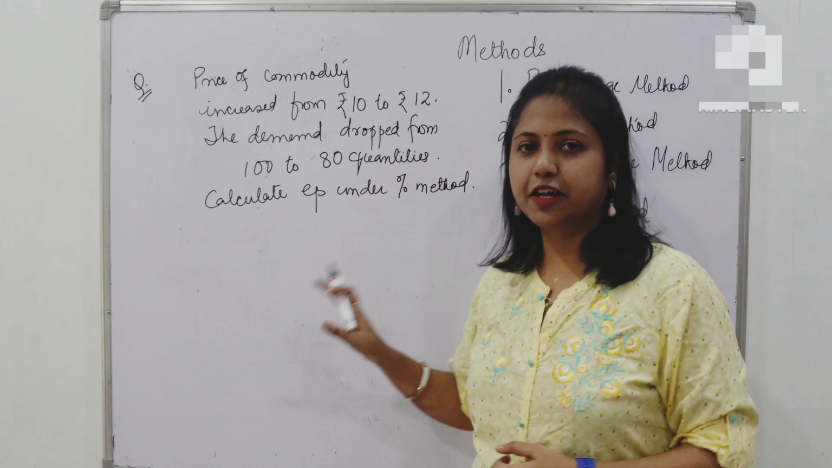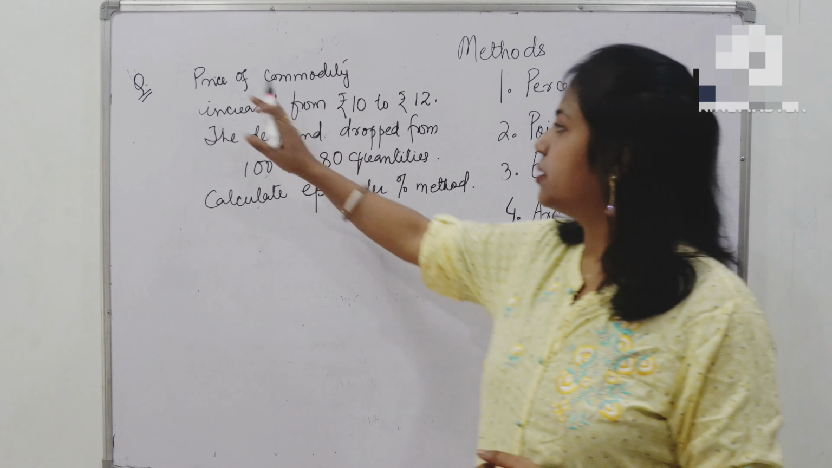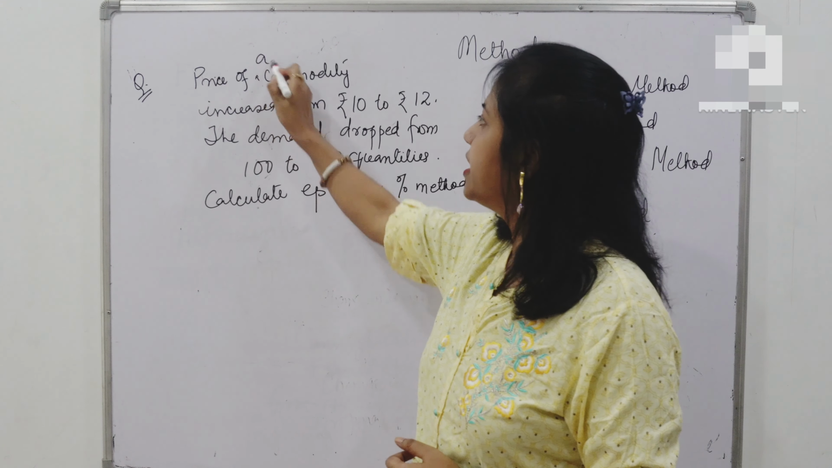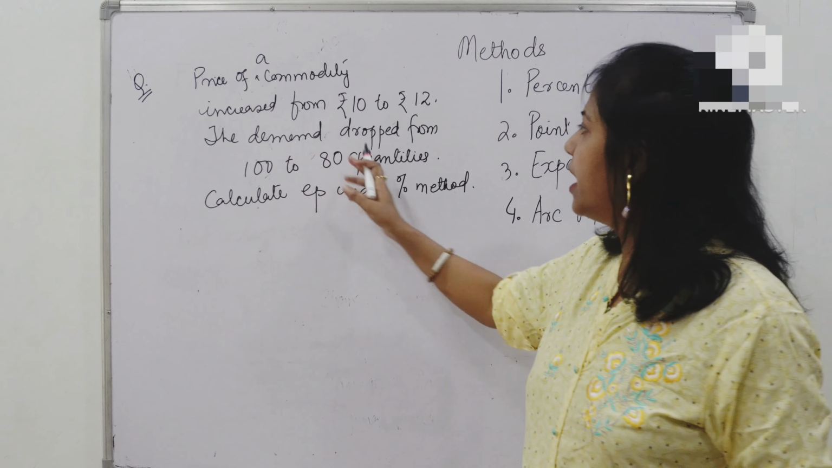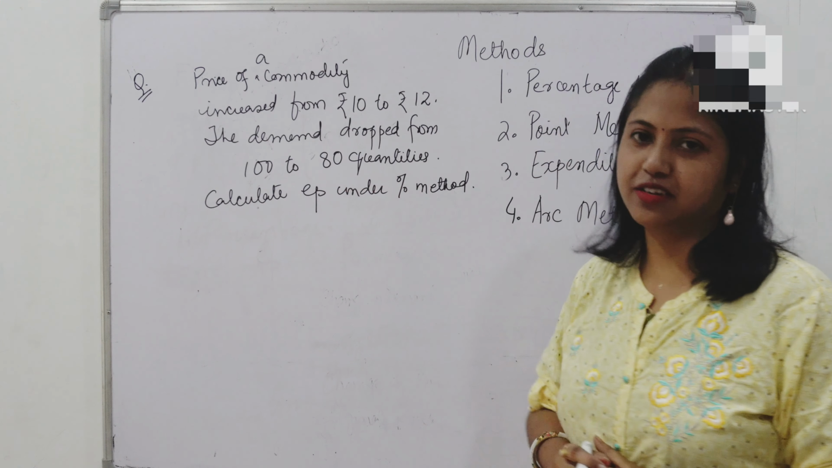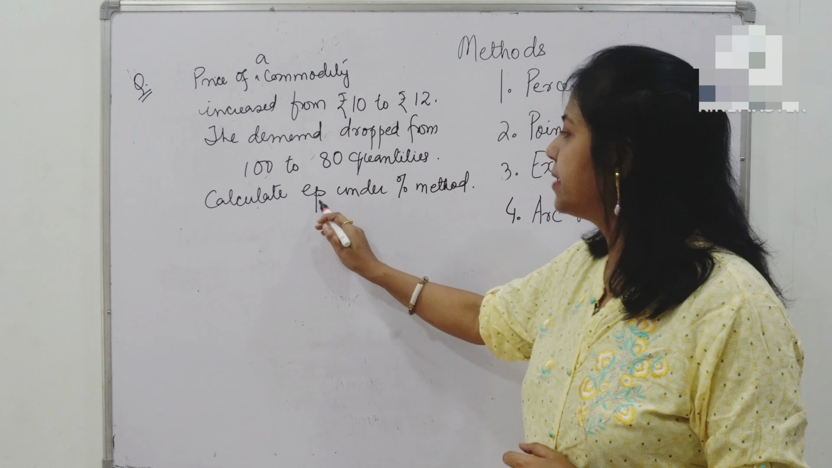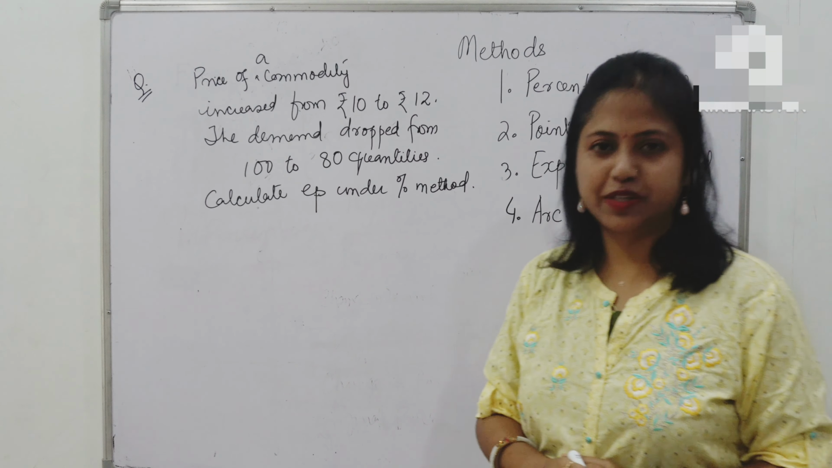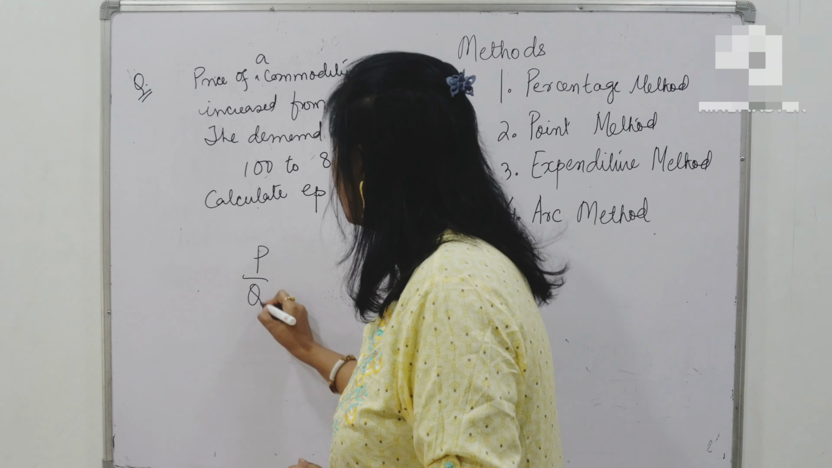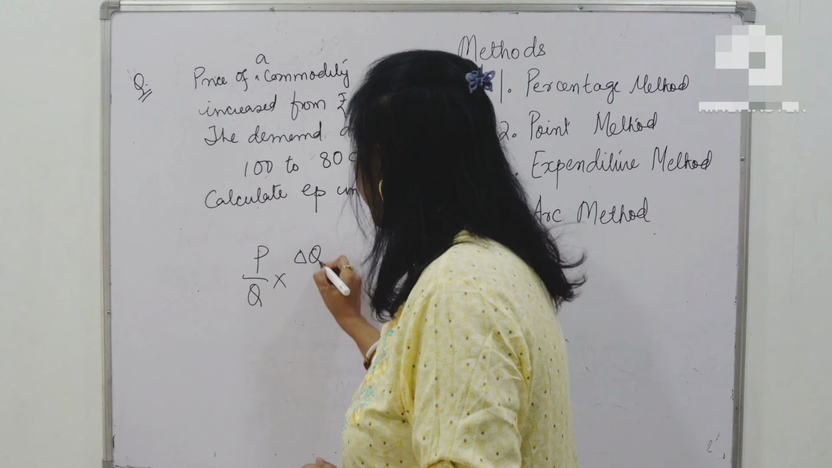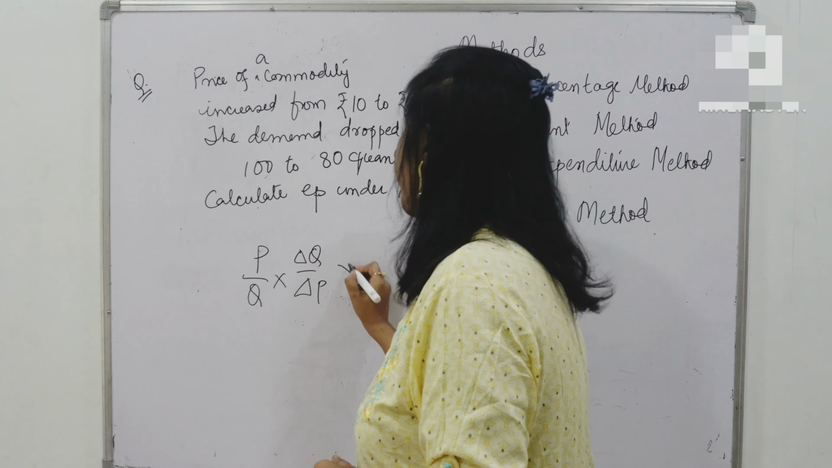So friends, I have taken up a problem here. As you can see, the price of a commodity increased from rupees 10 to 12. So there is a rise in price. The demand dropped from 100 to 80 quantities. Calculate price elasticity under the percentage method. So friends, let's write the formula: P by Q into delta Q by delta P into 100.